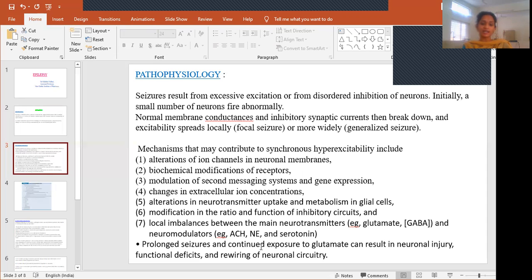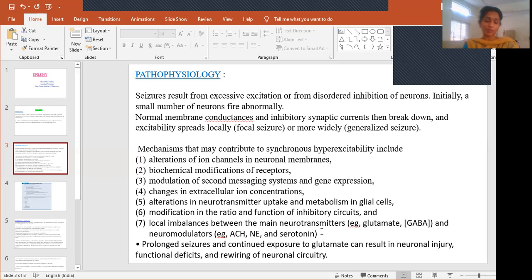And then prolonged seizures and continued exposure to glutamate can result in neuronal injury, functional deficit, and rewiring of neuronal circuitry. So prolonged seizures means if the seizure episode is of longer duration, there is continued exposure to glutamate, which is an excitatory neurotransmitter. So in seizures, what will happen? There will be more excitation. Glutamate will be more, and GABA is an inhibitory neurotransmitter. So there will be more glutamate and a decrease in GABA. At that time only we'll be getting this epilepsy.